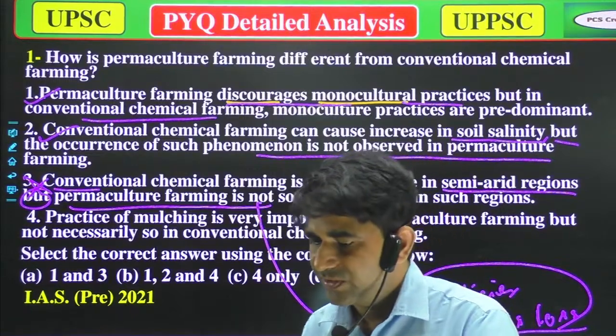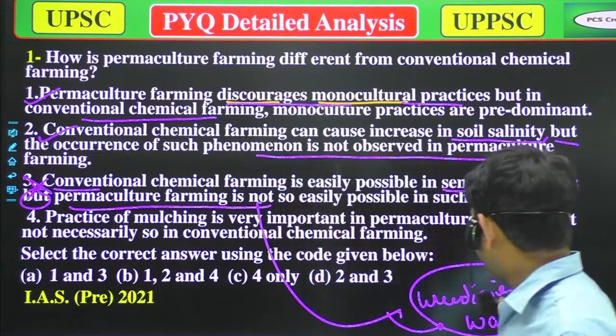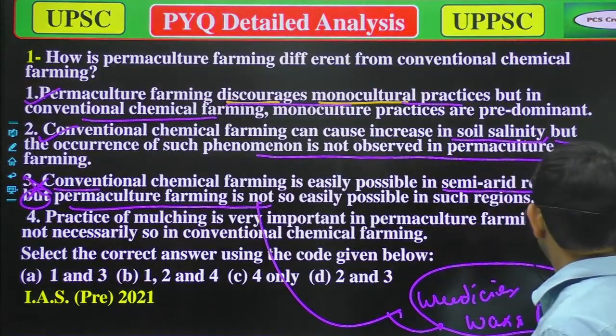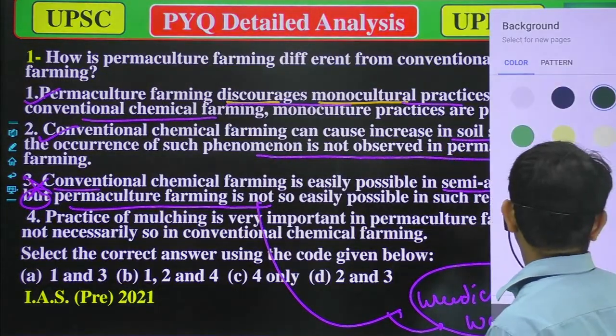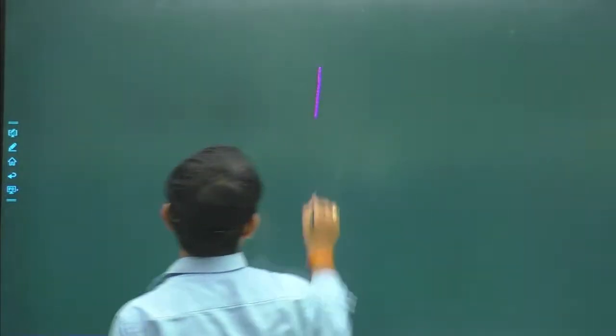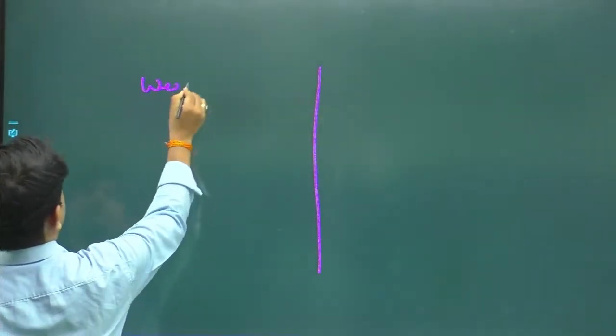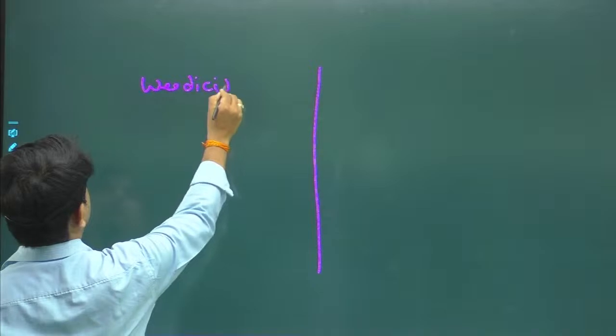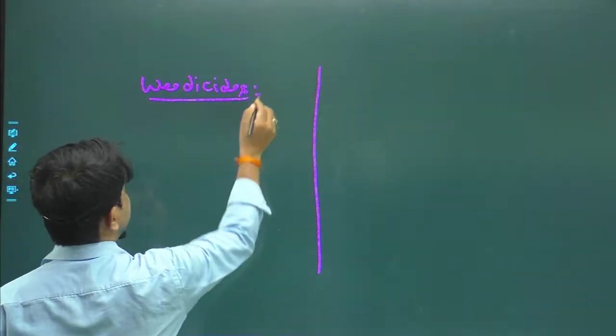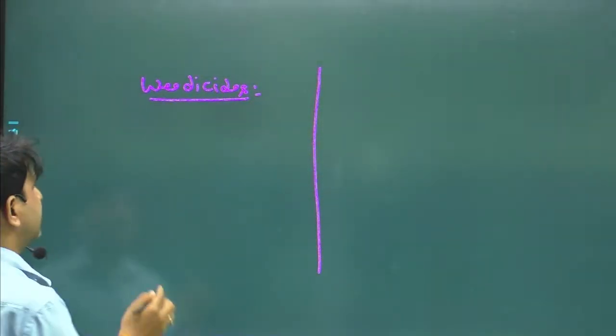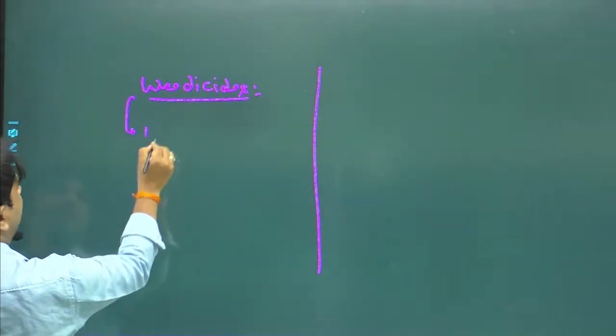Now you may ask, sir, what are weeds? Weeds are unwanted plants.